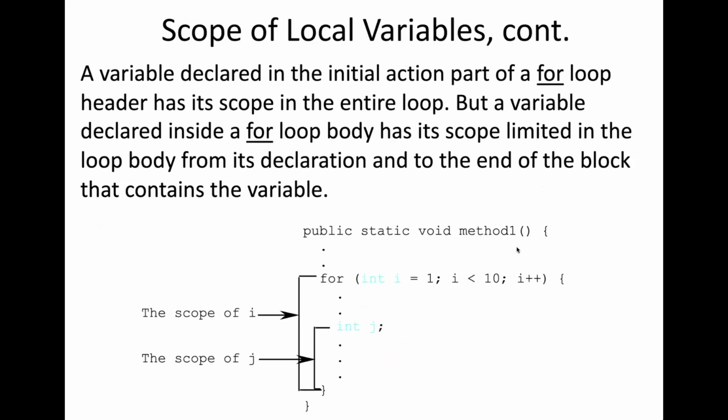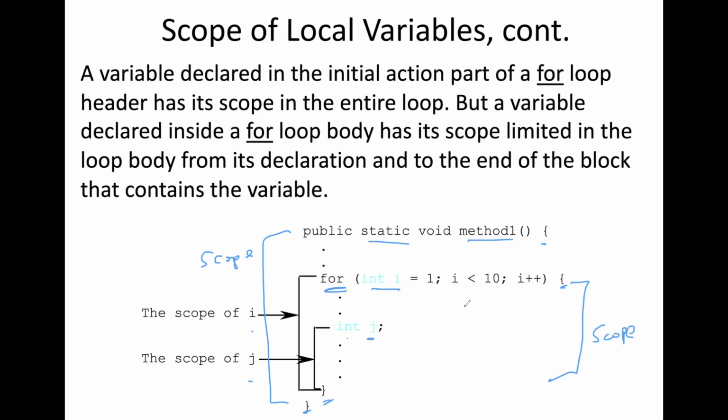Now, by definition, this static method, which is a function, has a scope on its own. This is the outer pair of braces, inside of which you have a for loop, which also has a pair of braces. This means that there is scope here. There's also a scope that encapsulates this entire method or function, wherein you have the scope of i and also scope of j. i is part of your for loop, whereas j is also part of your for loop.